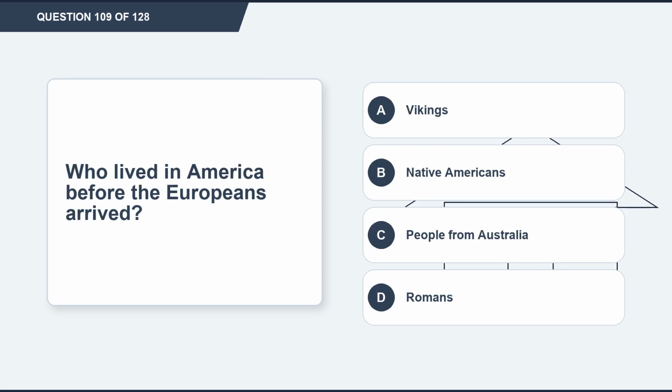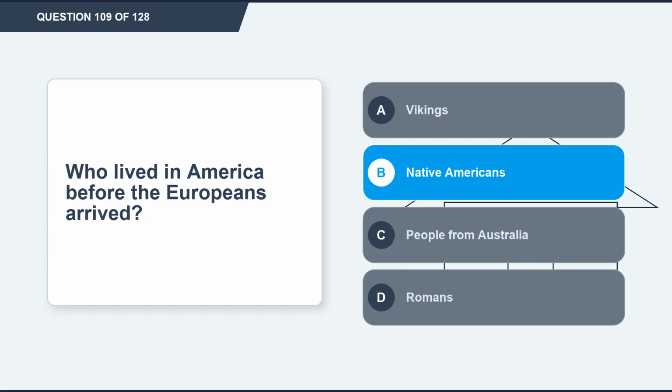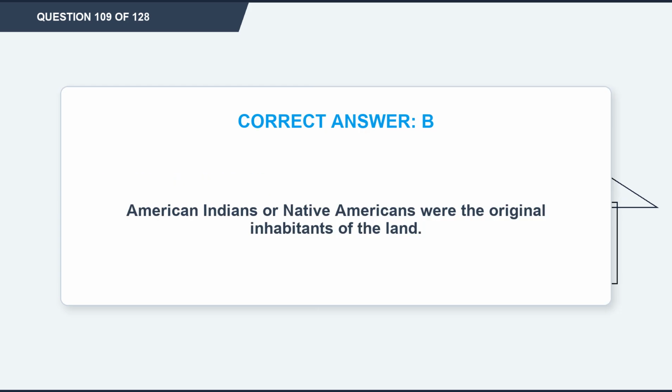Question 109. Who lived in America before the Europeans arrived? Option A, Vikings. Option B, Native Americans. Option C, people from Australia. Option D, Romans. The correct answer is option B, Native Americans. Explanation. American Indians or Native Americans were the original inhabitants of the land.